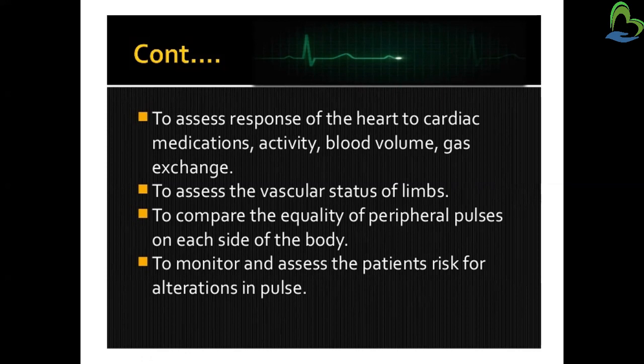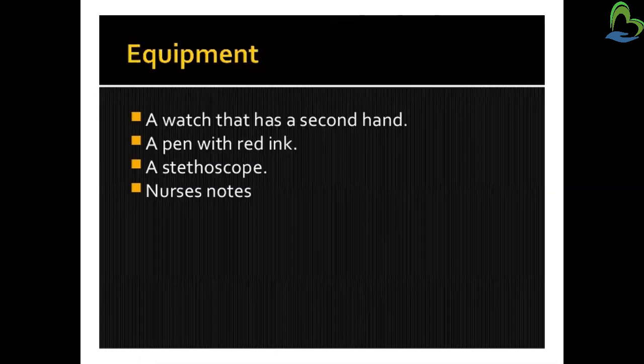So we'll be able to monitor and assess patients who have more risk or more alterations in the pulse. Now, what are the equipments that are required for performing the procedure of pulse taking?